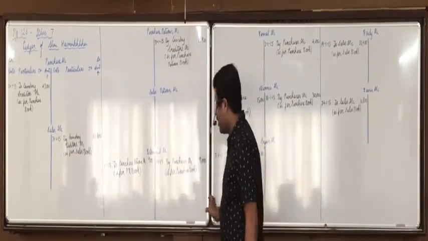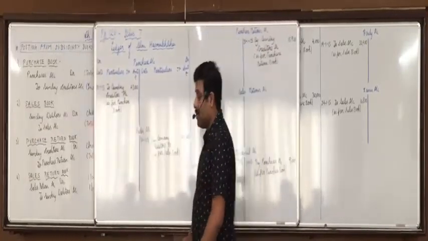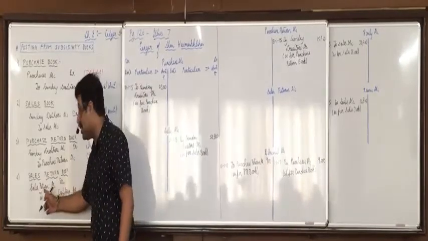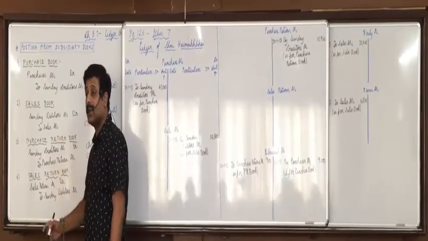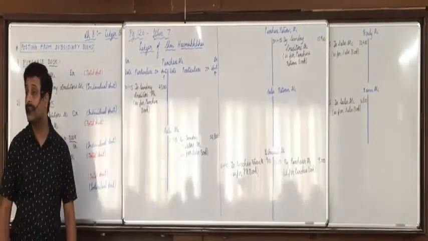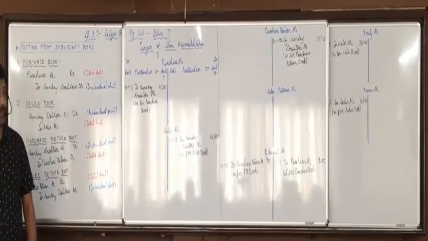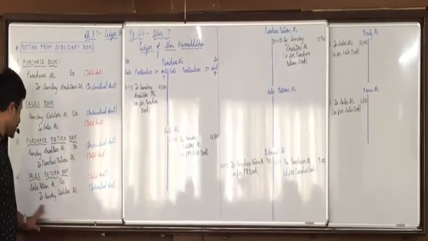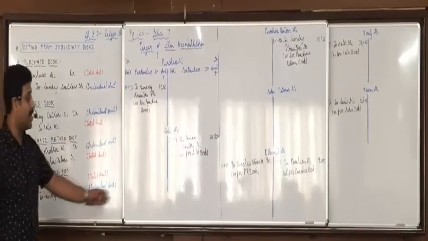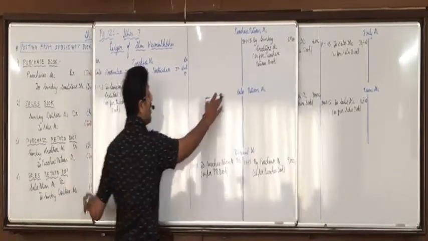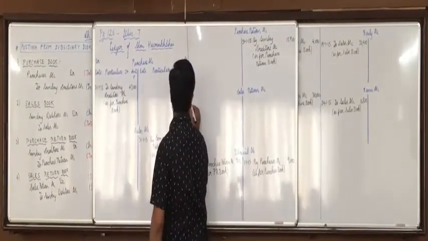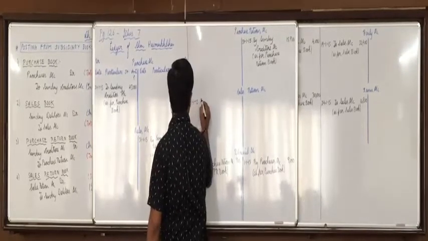Silence. Now understand it from the sales return book. Sales return account debit. Understand it first. Sales return account debit, so in the sales return account we will write on the debit side. The date is 31/1/15.